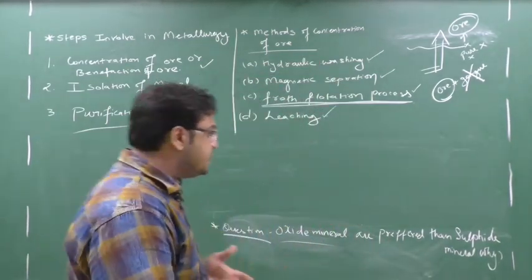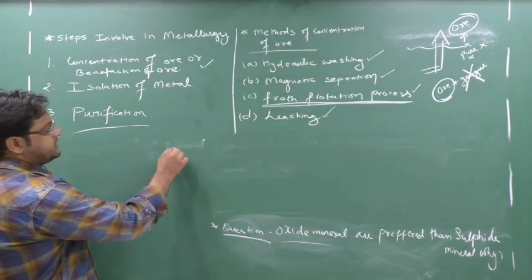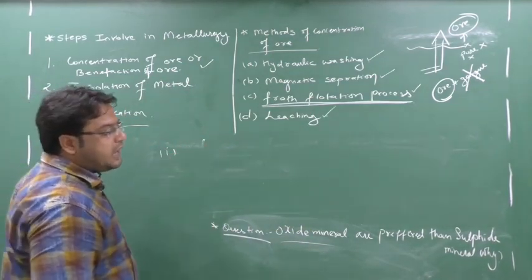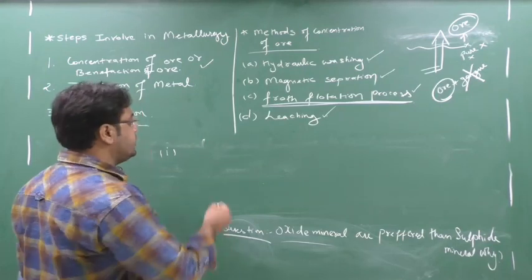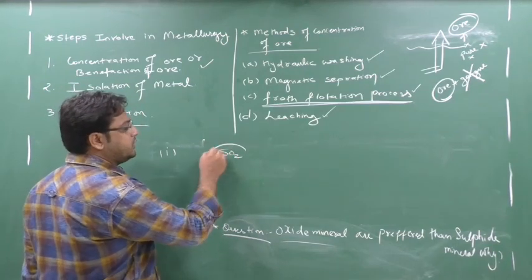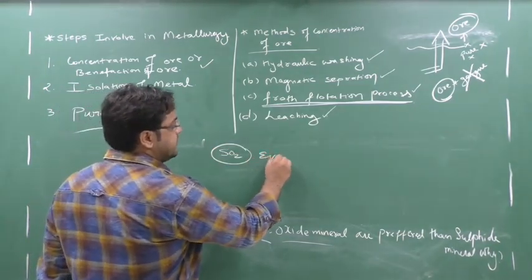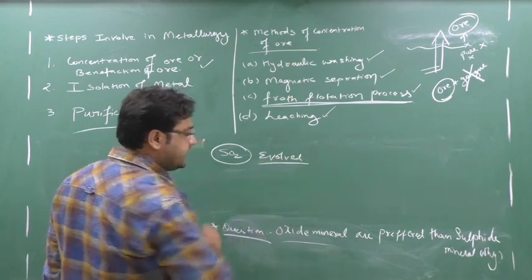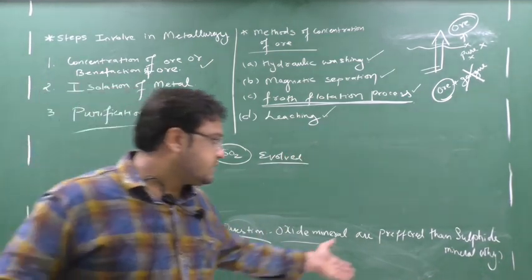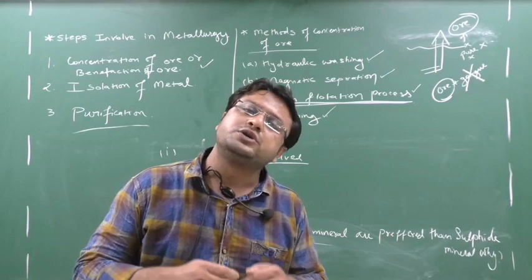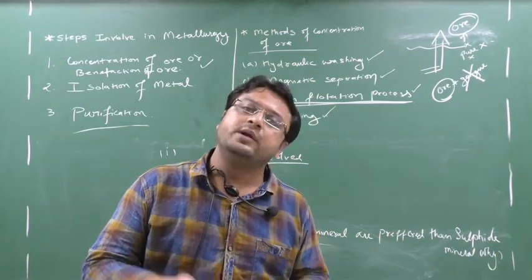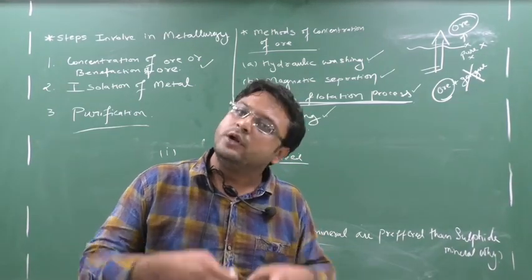The reason is, see, in sulfide ore, first, whenever you take the sulfide ore and do certain processes, during that process sulfur dioxide will be evolved. Clear? Sulfide ore means sulfur. We will do certain processes: we will burn it, crush it, grind it, roast it, everything.